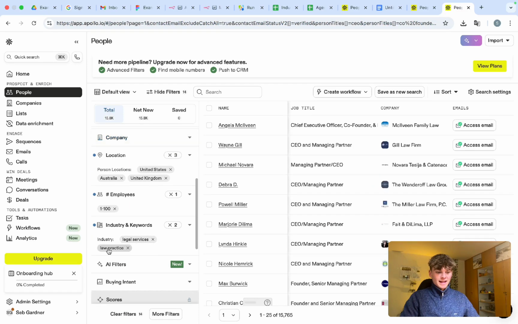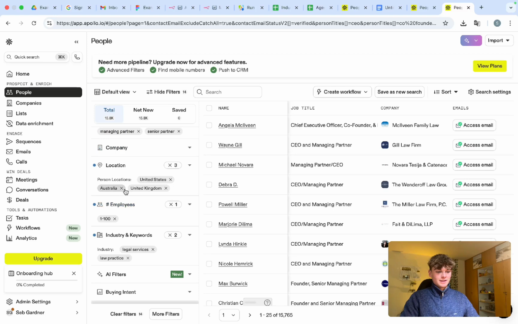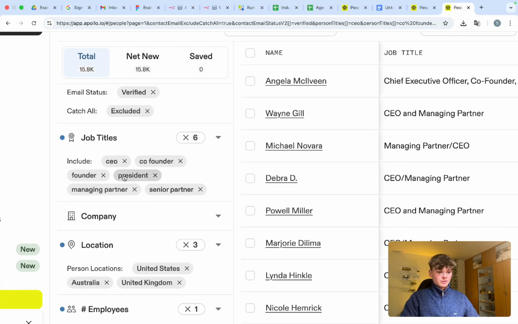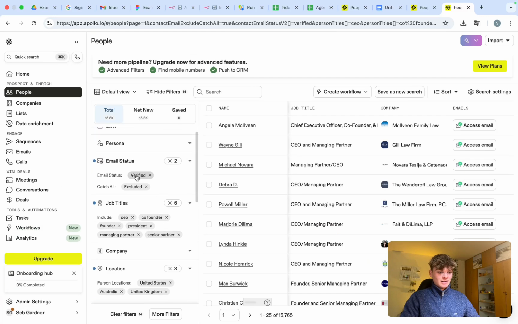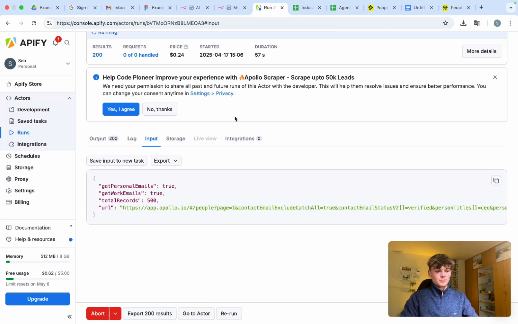Legal services and law practice. So that's perfect. 1 to 100 employees, all of the locations, even added more job titles. Not only the ones I said, managing partner, senior partner, verified emails. So this is done all automatically by the agent, which is pretty cool.